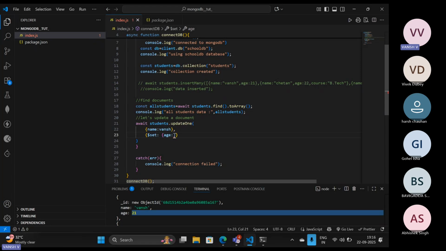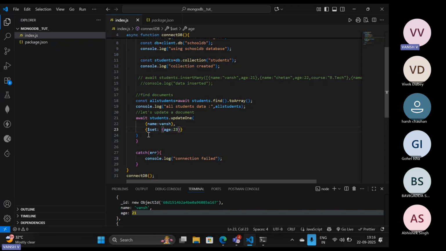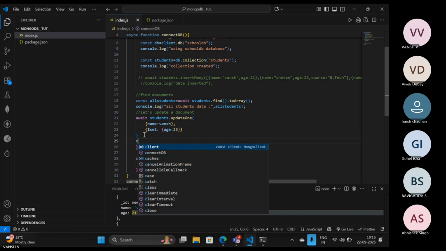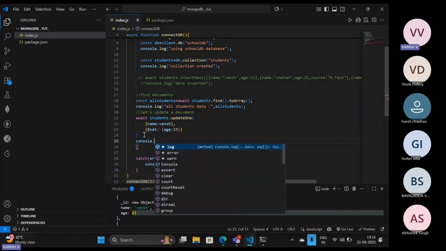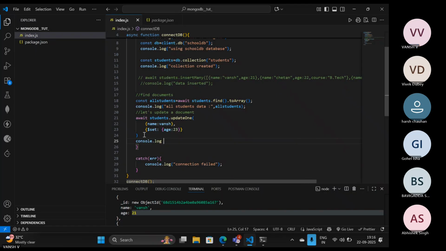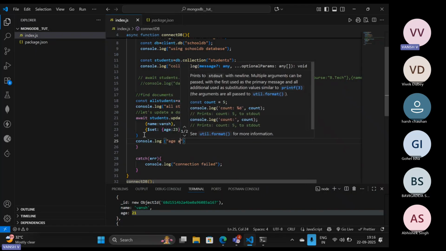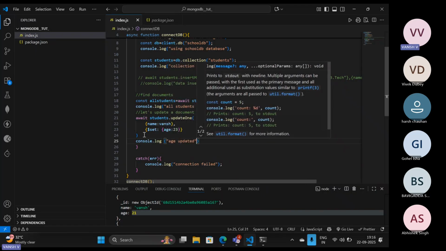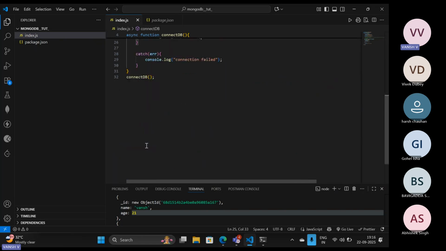So I am just changing it to 23. Hope it is clear. Now let's see whether we get the updated output or not. Let's execute this first. Also, you can provide a console message over here: console.log, age updated successfully. Okay, let's see.